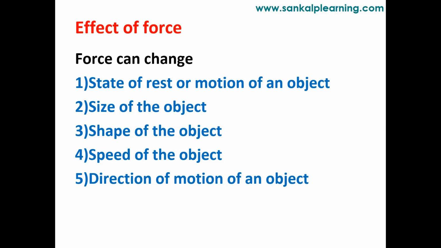Next, we have the speed of the object. When we apply force, the vehicle gets accelerated. Accelerating your vehicle means you are applying some extra force on it. Therefore, the speed of the object can be changed. When brakes are applied, again you are applying a force, and it can be slowed down. So when we apply forces, the body will change its speed also. It will increase or decrease based on the effect of the force.